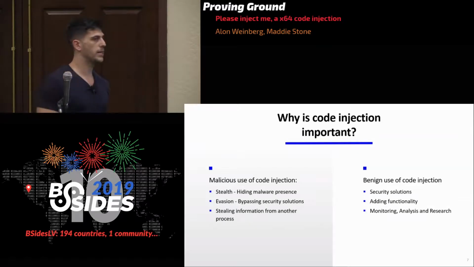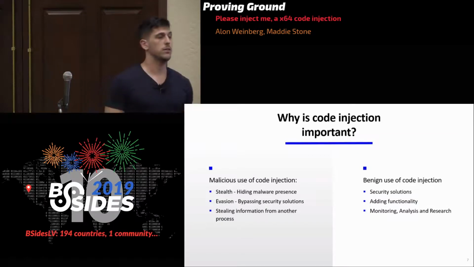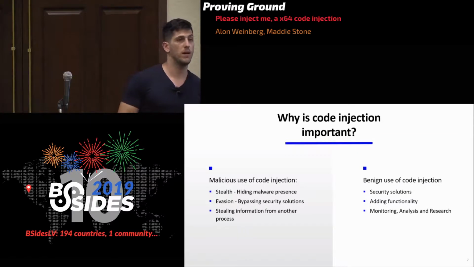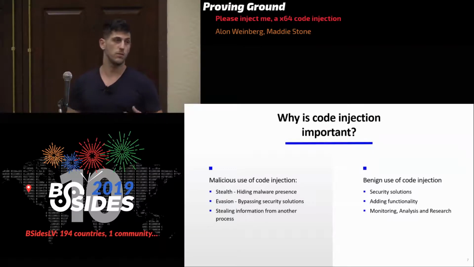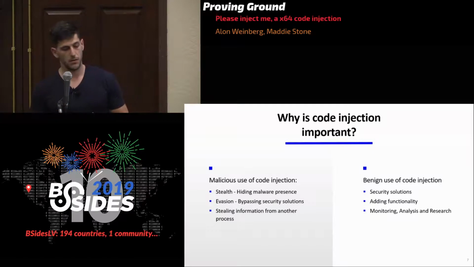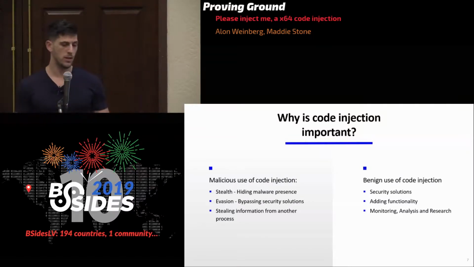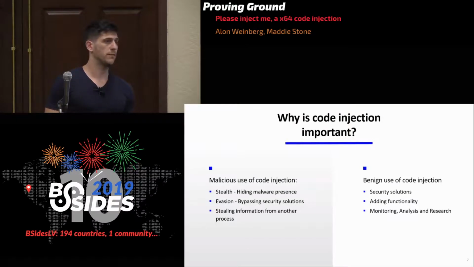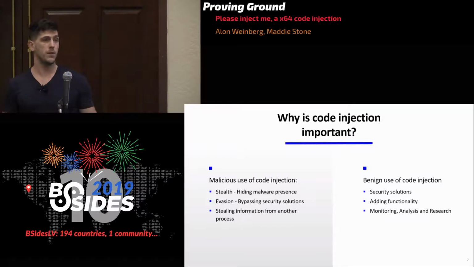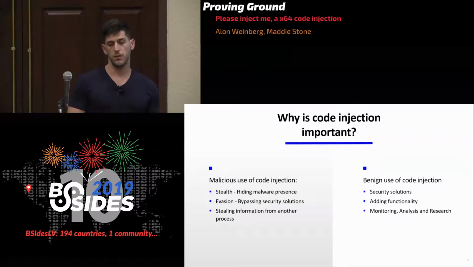It can be hidden from a researcher who is trying to understand what's going on with the malware. It will be harder for him to understand because the actual activity of the malware is running in a different process. And it can be used for stealing information. Let's say form grabbing in browsers can be used for that.